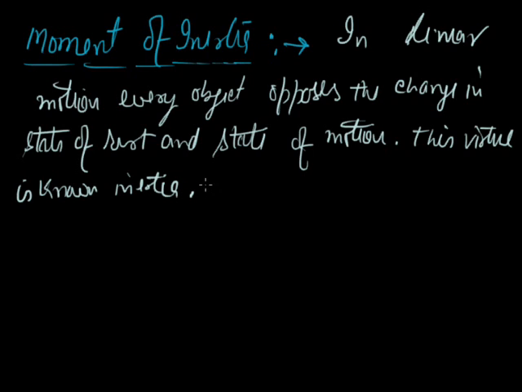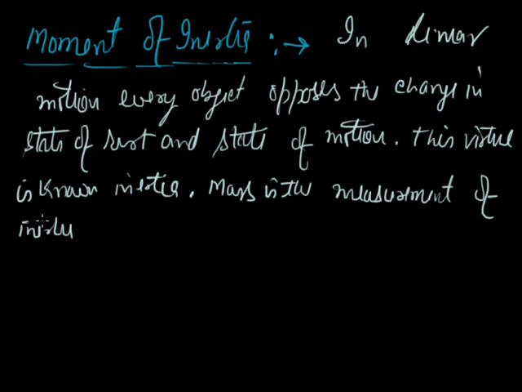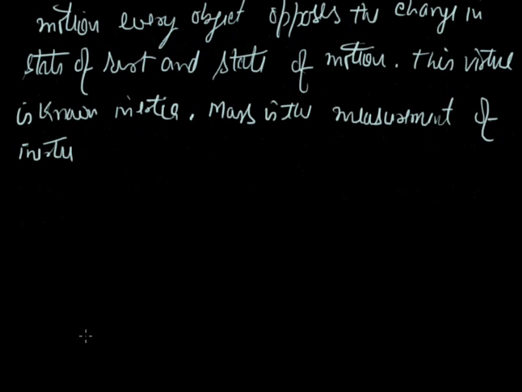Mass of the object is the measurement of inertia. It means inertia is measured with the help of the mass of the object. Higher the mass, higher will be the inertia. Lower the mass, lower will be the inertia. For example, the inertia of a truck will be more in comparison to the inertia of a car.